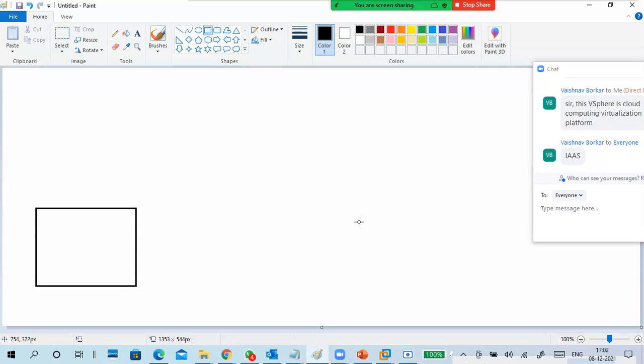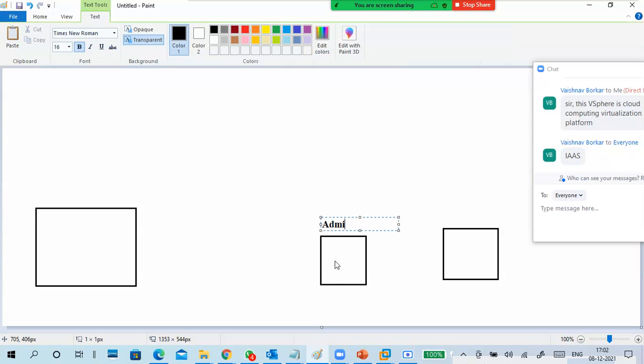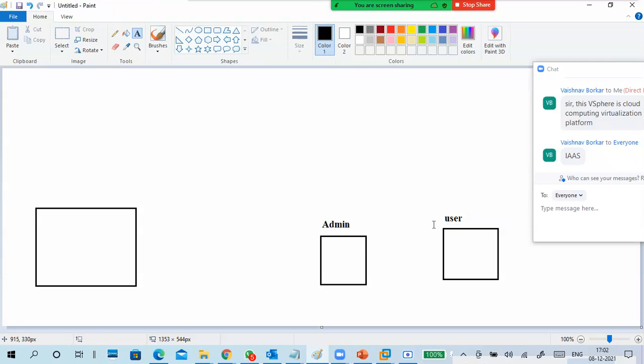Okay. This is a server. This is the user. And this is an admin console. So I'm putting admin. This is user. Okay, slowly understand. I'm telling virtualization; the last point is cloud. So it's compulsory. No problem, I will ask sir tomorrow to take the class. Even my throat is not working properly, but it's okay.